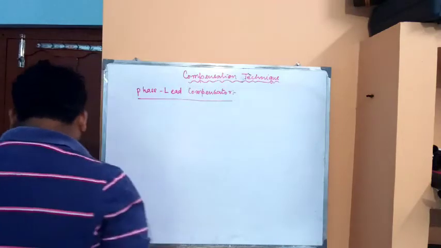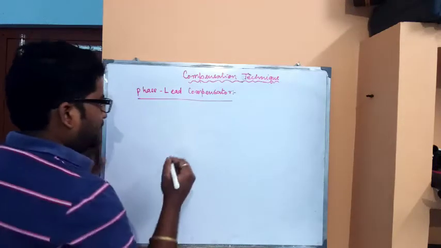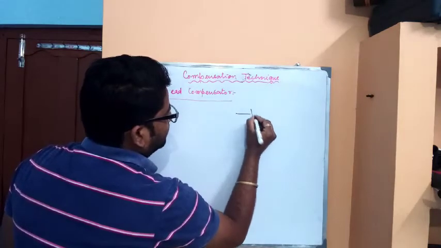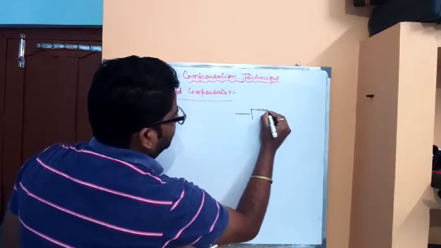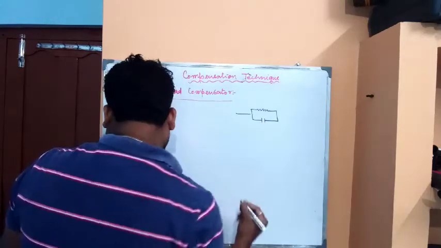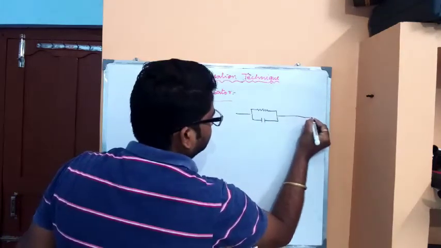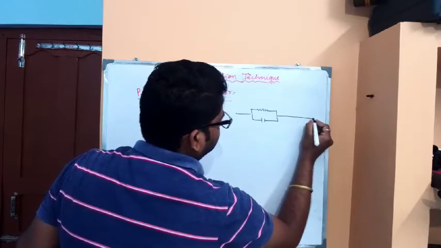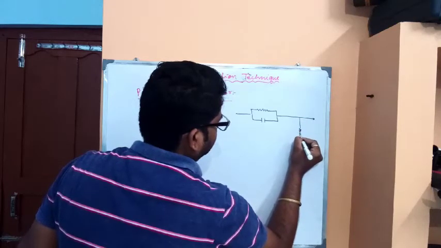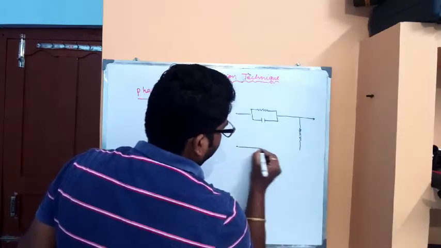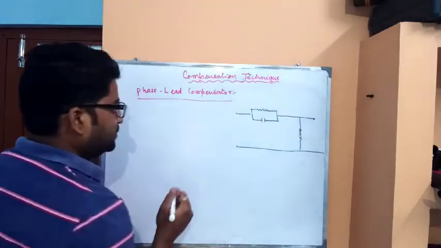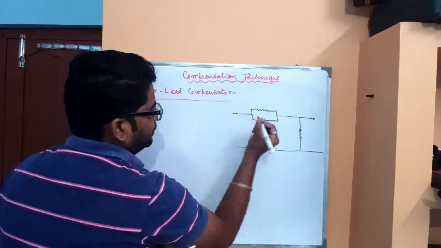For the phase lead compensator, we need to draw the circuit diagram. The circuit diagram looks like R, here C. Here also R. Okay. So this is the representation of the phase lead network.